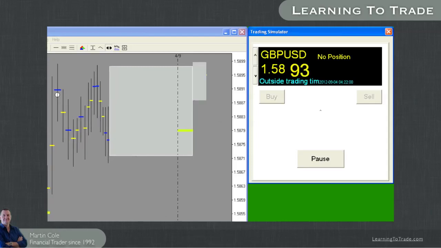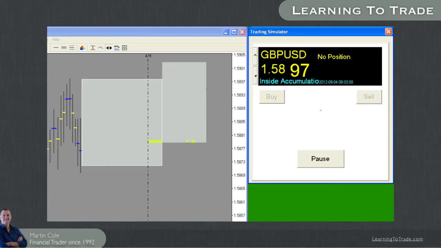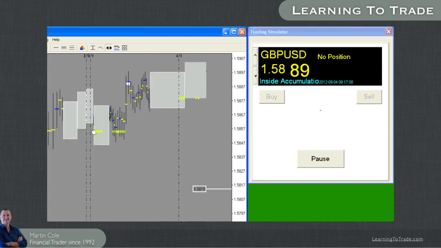The first thing you will notice is that the chart jumps to the date you have specified and starts to very quickly draw in bars. Certainly a lot faster than the 10 seconds you entered. The reason for this is that any time outside of your work hours that you have specified in your simulation is pointless for you to sit through.